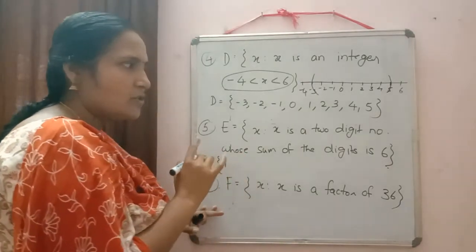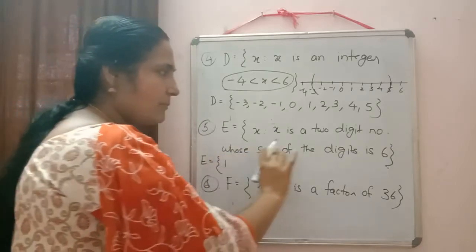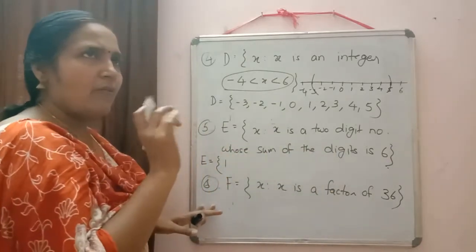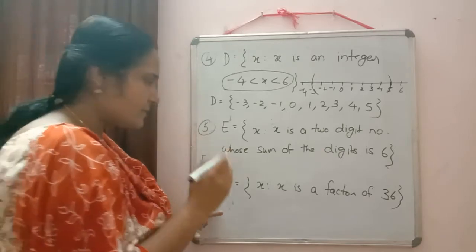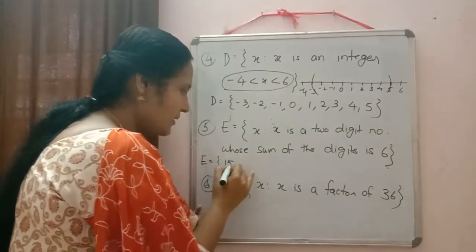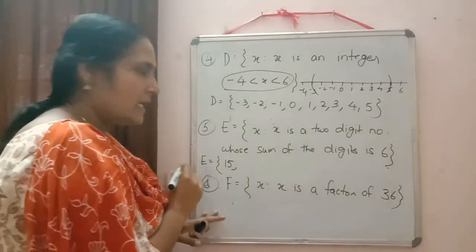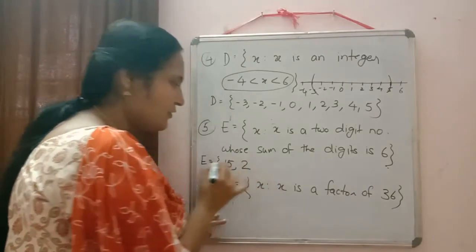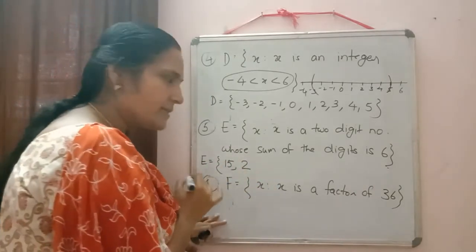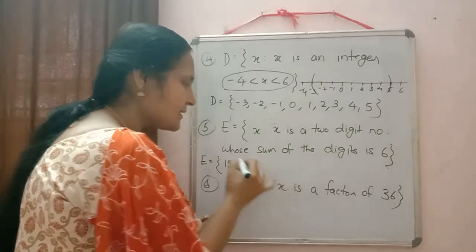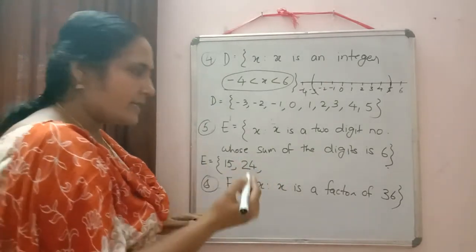Whose sum of the digits is 6? 1 plus 5 only will be 6. So the first number will be 15. Now if in the unit place I write 2, then 2 plus 4 only is 6. So 24.